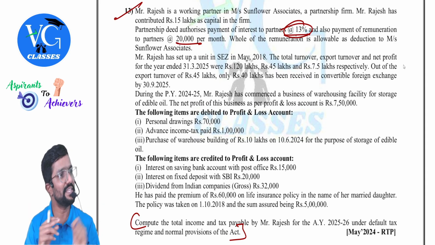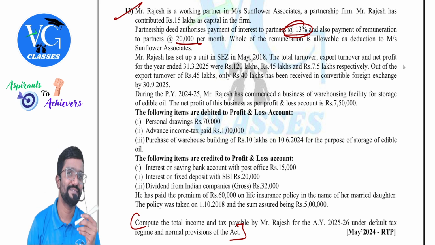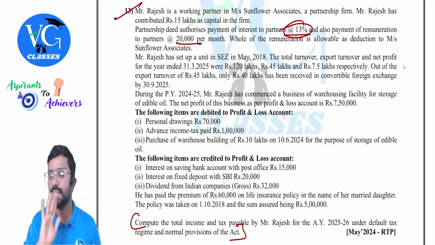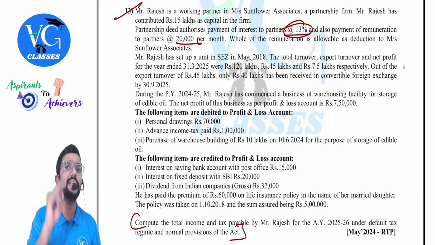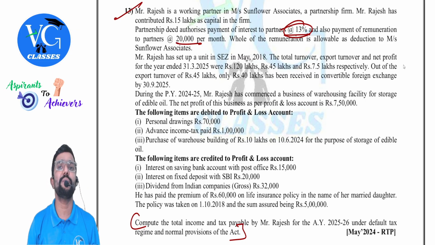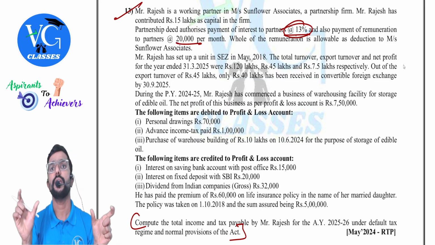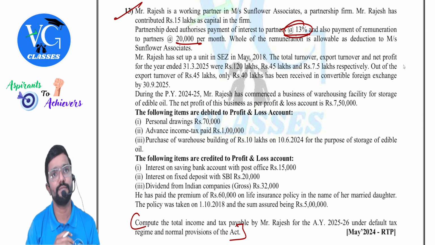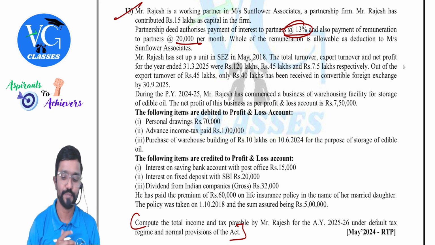Where is it taxable? PGBP. Will we give standard deduction? Under PGBP, is there a standard deduction? No. Please be careful. By mistake, you may take standard deduction. No standard deduction. Standard deduction is only under the head salary. Here, even though they are receiving it in the name of salary, it is not taxable under the head salary. Why, sir? Because section 15 of salary head tells basic criteria for an income to be taxed under the head salary is employer-employee relationship, which is missing in case of partner and partnership firm. They are like principal and agent. Okay.